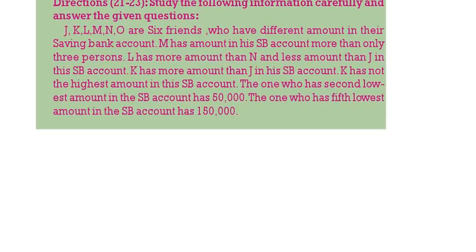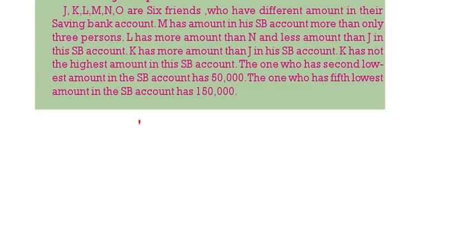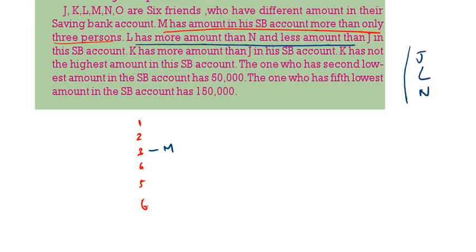Now write down the numbers from 1 to 6. There are totally 6 persons: 1, 2, 3, 4, 5, 6. M has SB account more than only 3 persons. So M will come here in the second place. Then L has more amount than N but less than J. K has more amount than J. K is not the highest, so K will not come here.